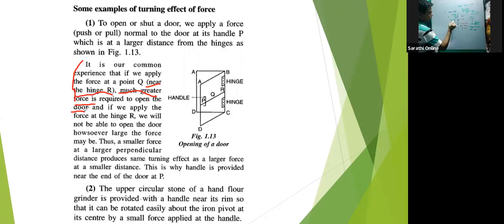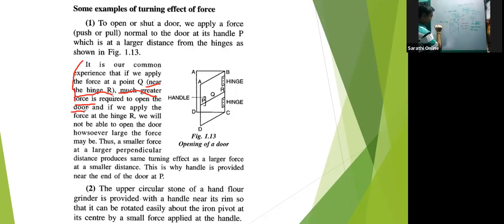And suppose D1 is 4 times D2. If D2 is 2 centimeter and D1 is 8 centimeter, then how much force do we have to apply? F1 into D2 is equal to F2 into D1, so F1 into D2 equals F2 into 4 D2.